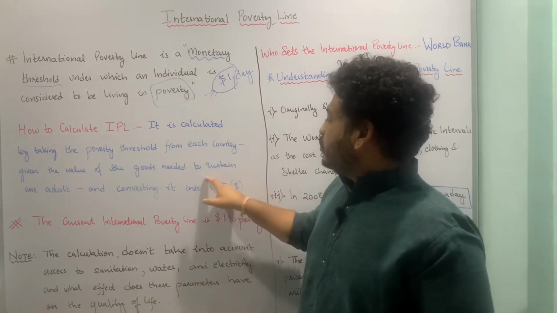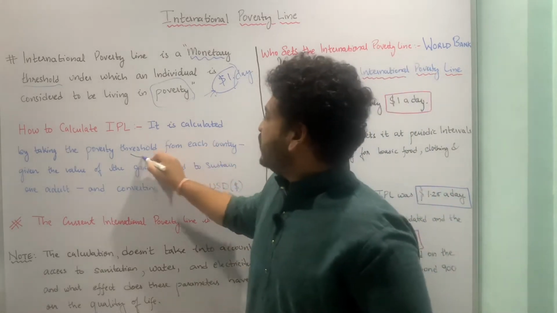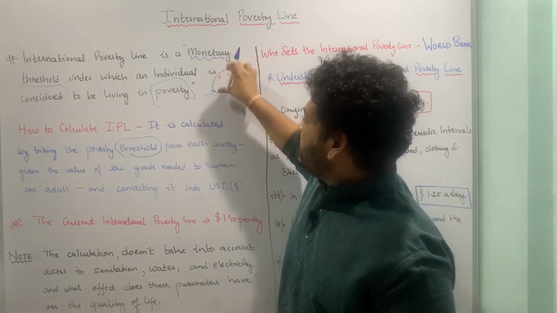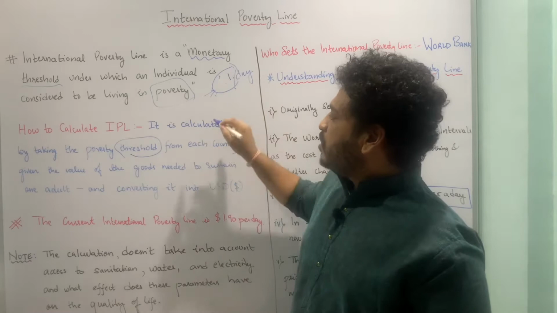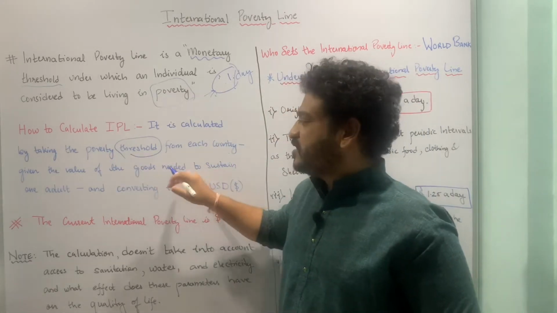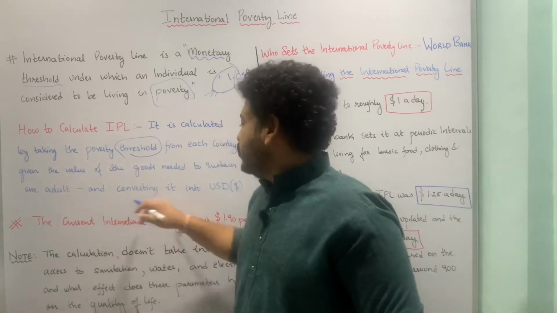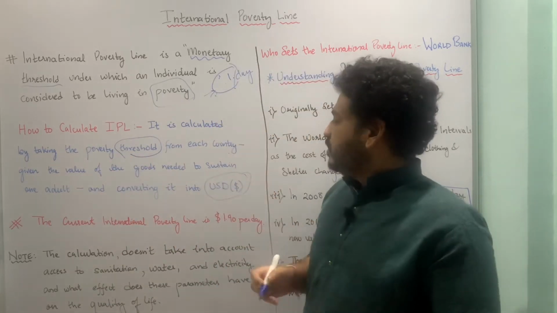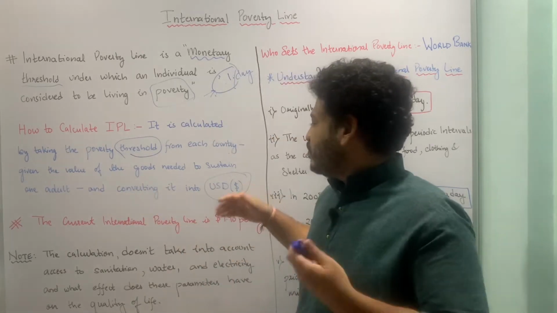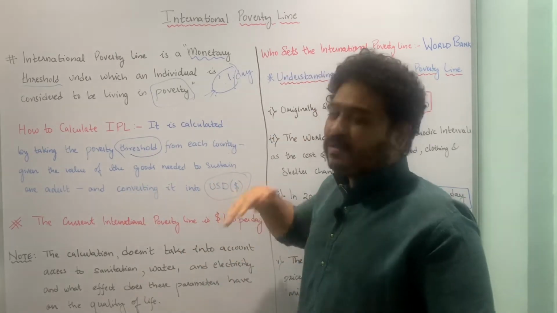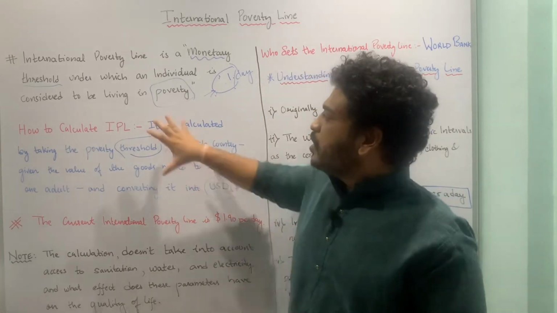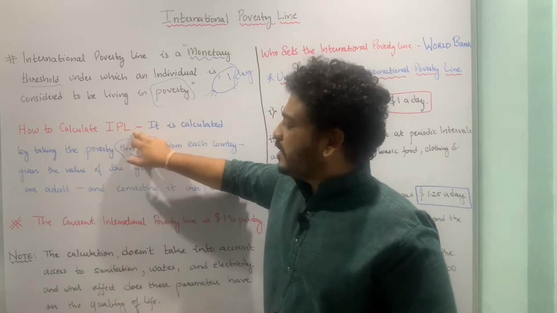You look at all the poverty thresholds from different countries, given the value of the goods needed to sustain one adult, and then you convert that into the US dollar. Why the US dollar? Because it is a vehicle currency and most things are reflected in dollar terms when you look at it from an international or global perspective. So this is how you calculate the international poverty line.